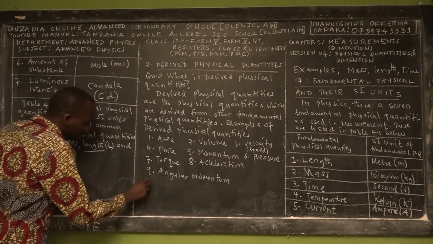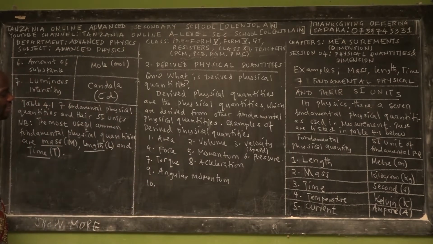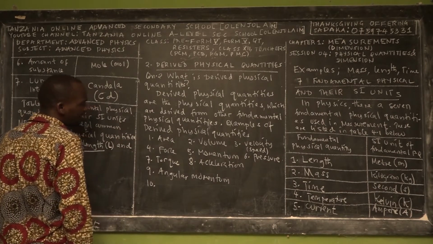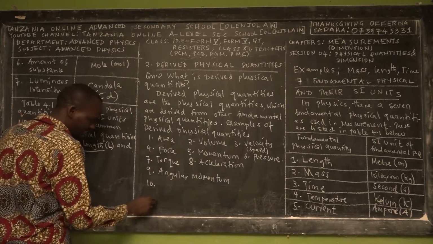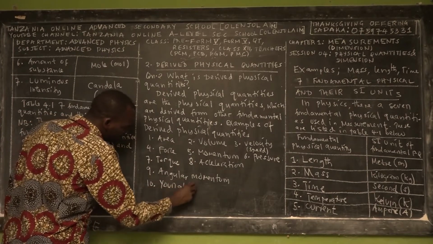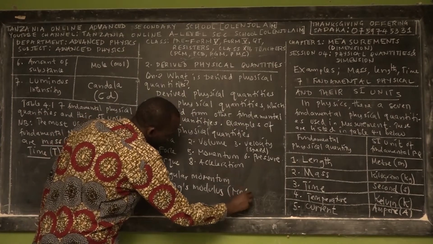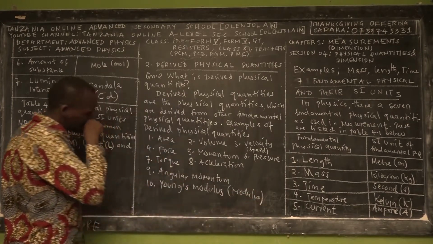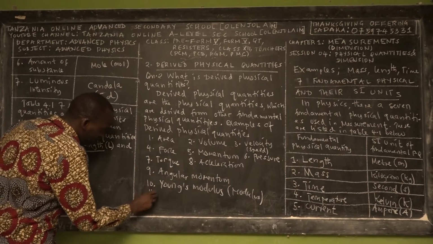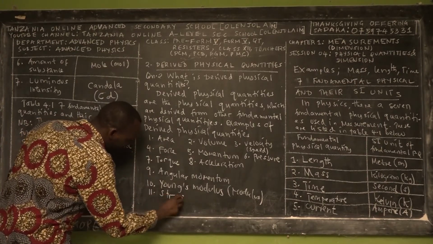The ninth physical quantity is angular momentum, because there is linear momentum and angular momentum. Because I asked you to mention 10, the 10th is Young's modulus, or simply the modulus. Then the 11th is stress. We don't mean the psychological stress.